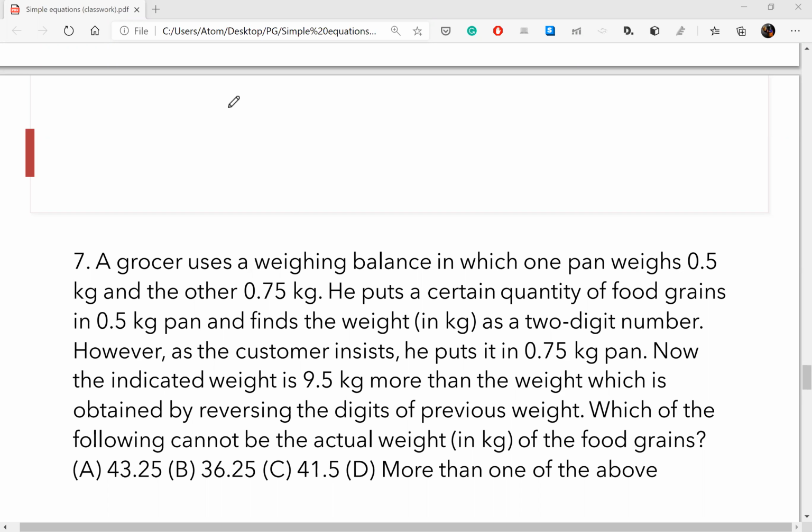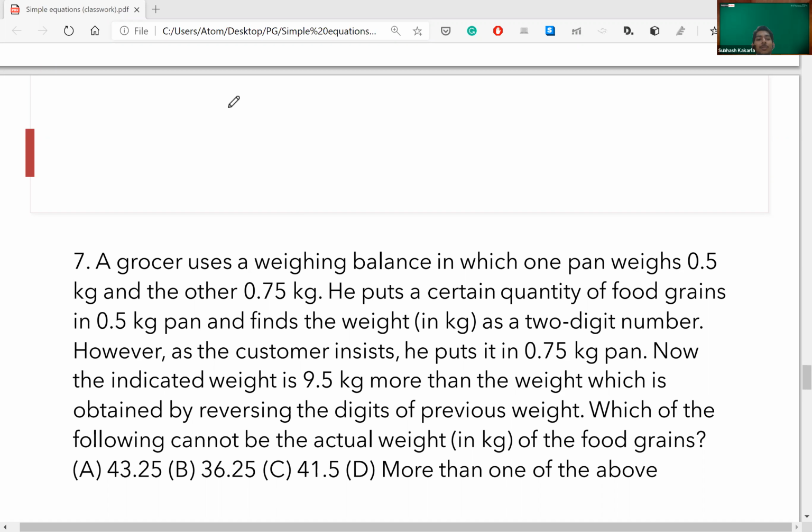And one more thing that we need to see over here is, usually whenever the units digit is smaller than the tens digit, when it reverses and we add it with 9.5, then the value obtained will be greater. So that kind of a logic also we can apply.